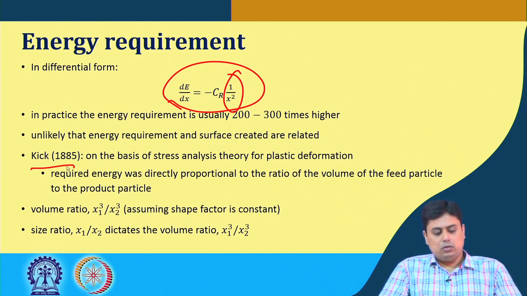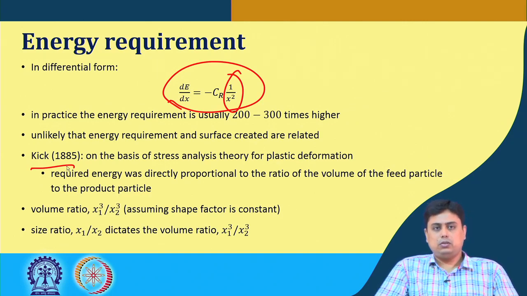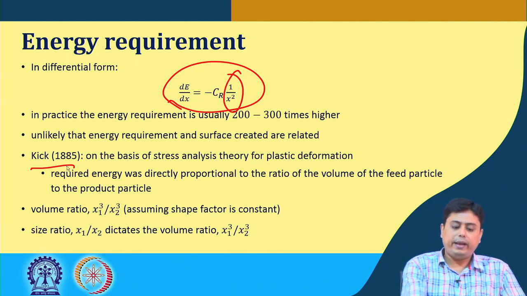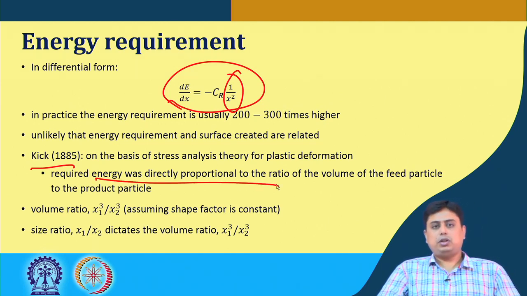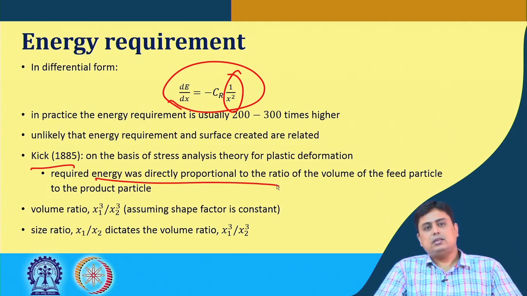The size ratio x1 by x2 basically influences this x1 cube by x2 cube. It eventually dictates this volume ratio. So, Kick's law says the required energy was directly proportional to the ratio of this volume of feed particle to the product particle. That means, in other words, it is the size ratio.